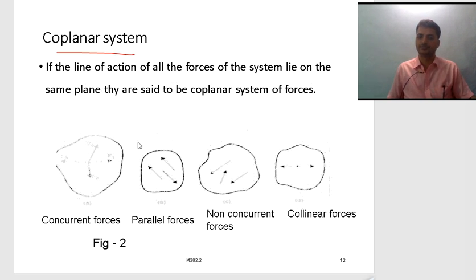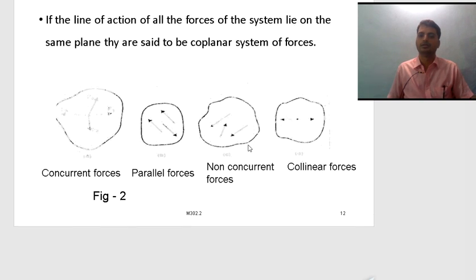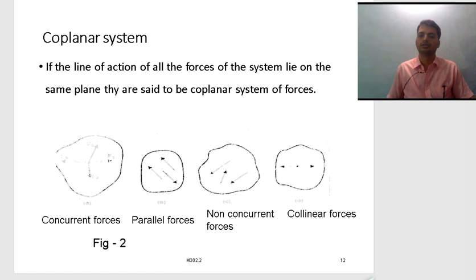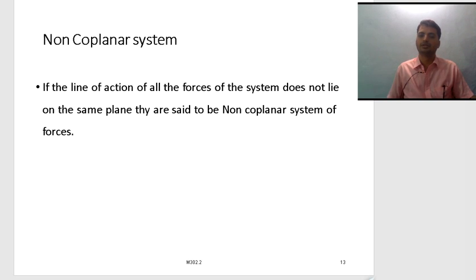If you see the example here, coplanar forces include concurrent forces, parallel forces, non-concurrent forces, and non-collinear forces. These are the examples of coplanars.